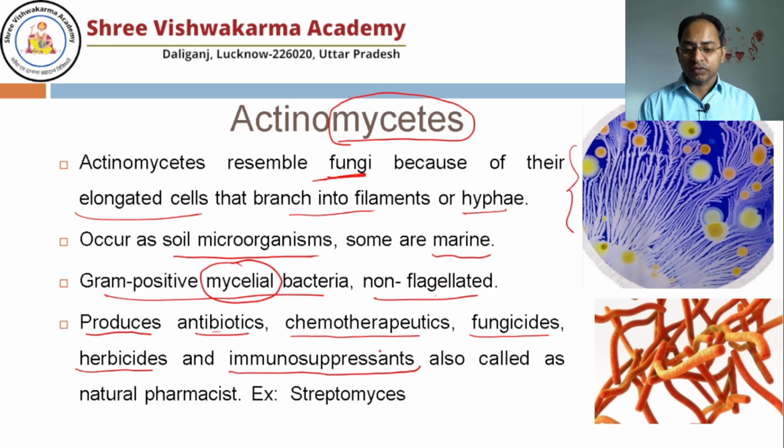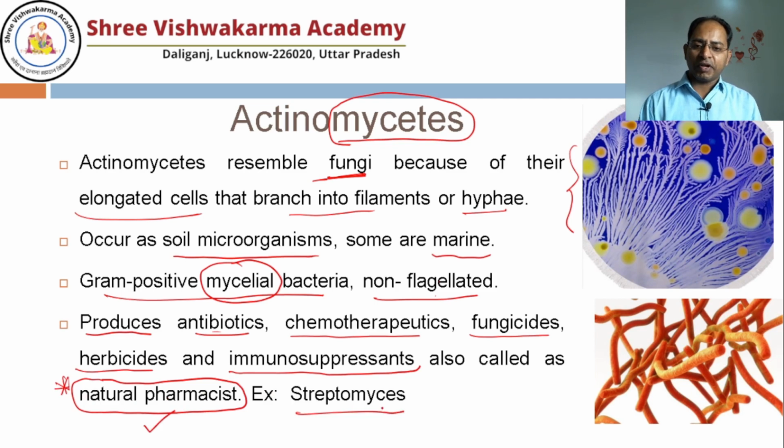And that is useful because once organ transplantation takes place, at that time doctors give the immunosuppressant so that the patient can easily accept that organ. Okay, so since they are producing lots of compounds which are beneficial to us, that's why actinomycetes are also known as natural pharmacists. One example of actinomycetes is Streptomyces.